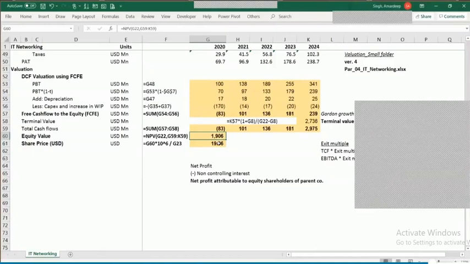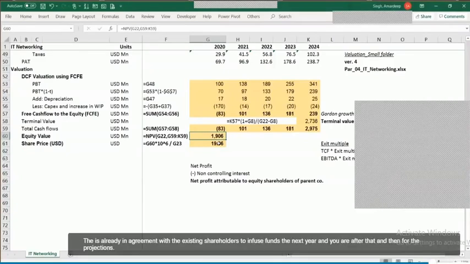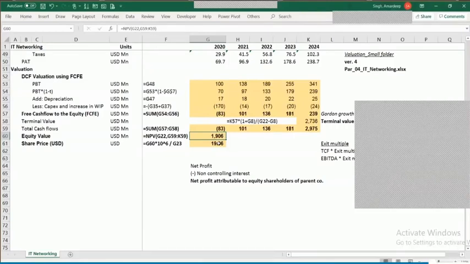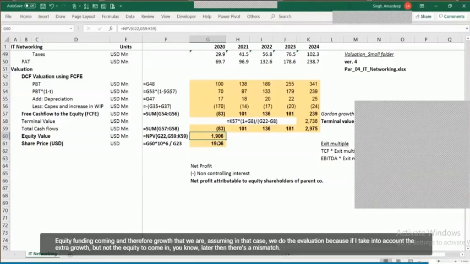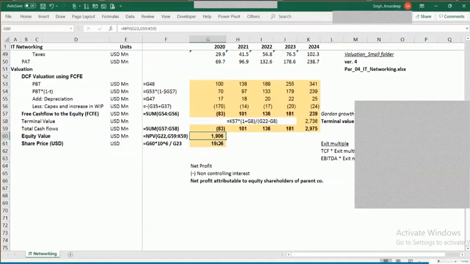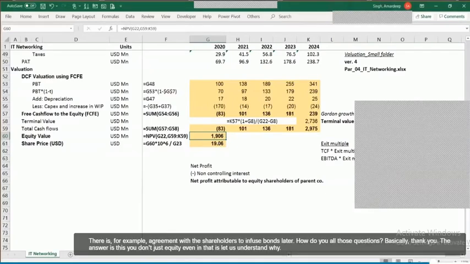Please, Prachi, go on. Yes, thanks, Amardeep. So the question is, say there's already an agreement with the existing shareholders to infuse funds next year and the year after that. The projections will account for this new equity funding coming and therefore the growth that we are assuming. In that case, how do we do the valuation? If I take into account that extra growth but not the equity to come in later, there's a mismatch. And if I don't take into account that growth, I know there is an agreement with the shareholders to infuse funds later. So how do you solve this question, basically?